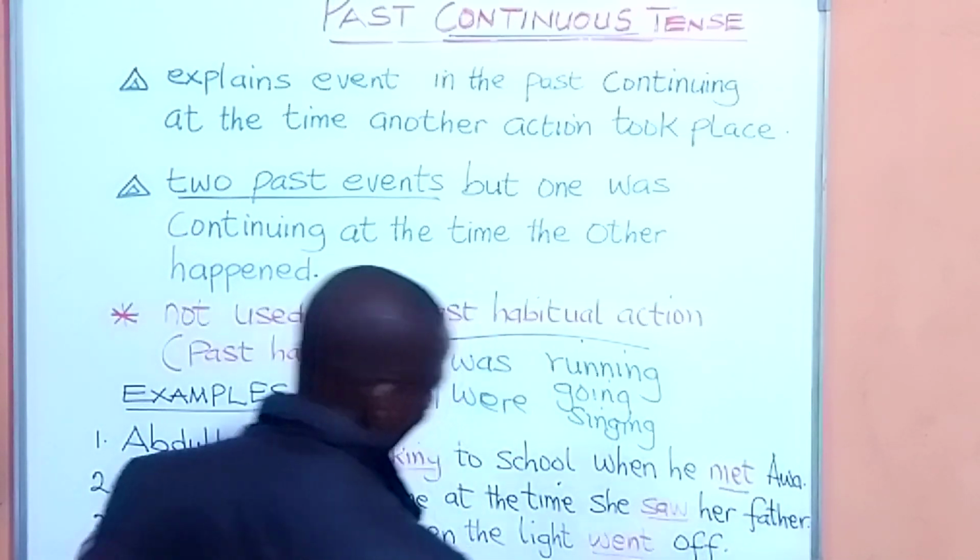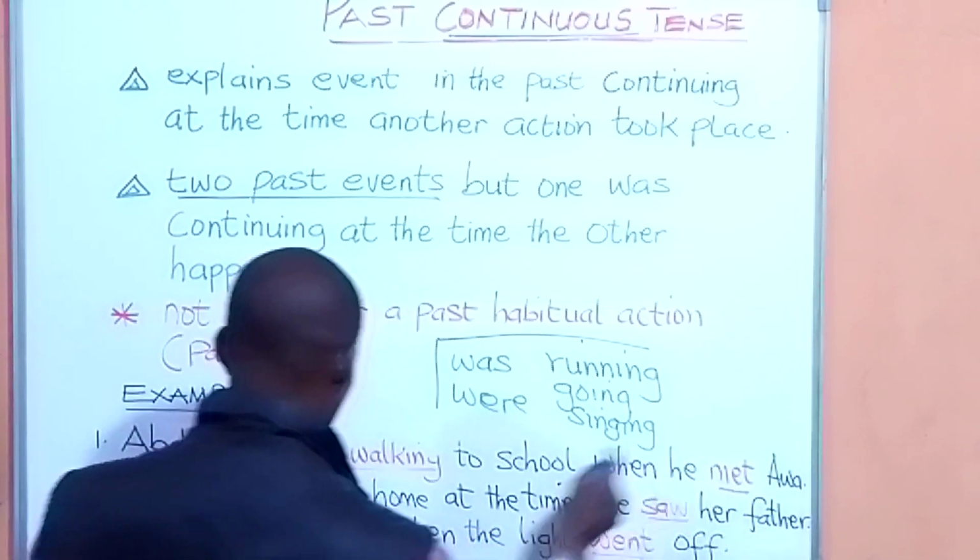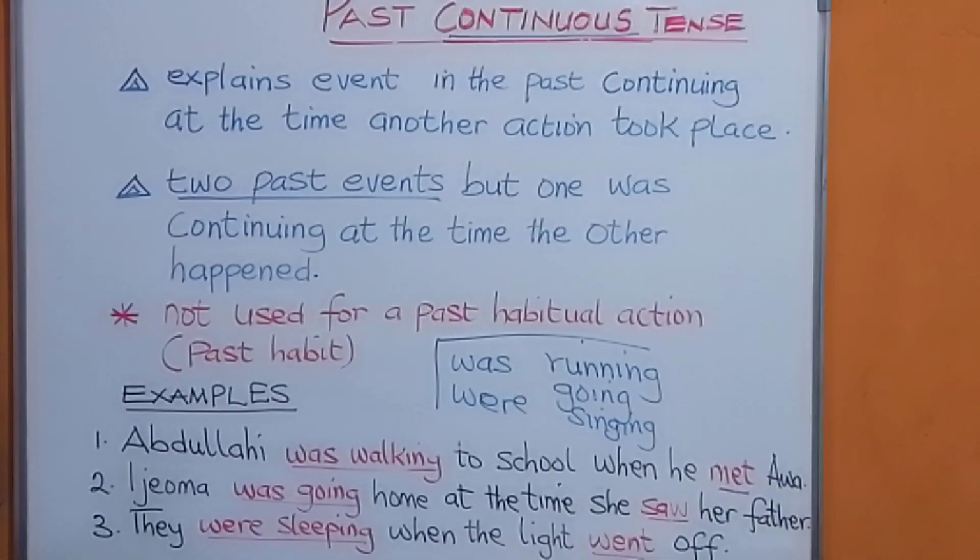Look at the words was walking and met. Abdullahi was in that process of walking and met. Two past actions, but one was going on at the time the other happened.